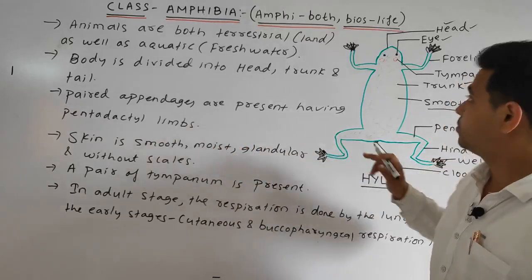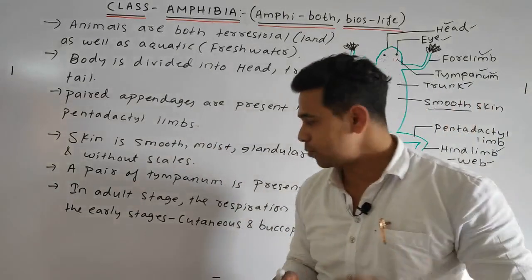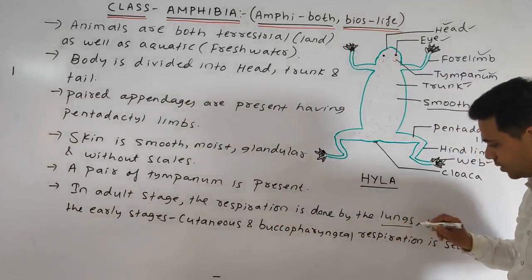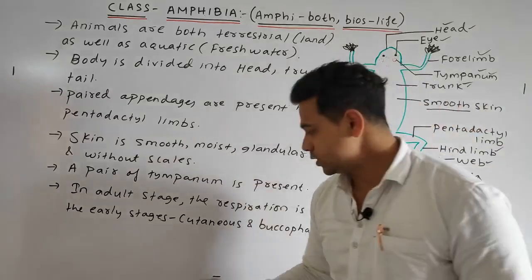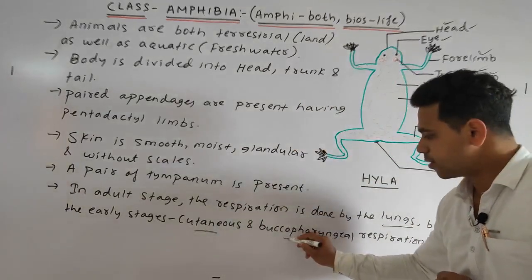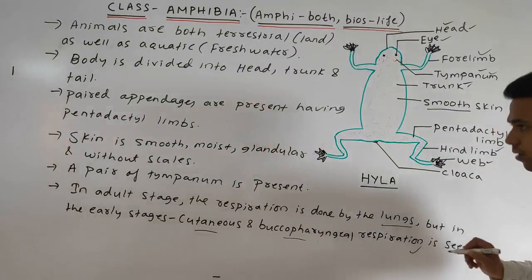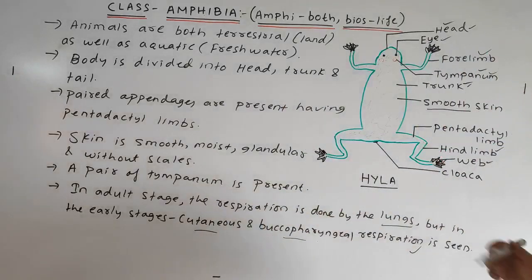A pair of tympanum is present, which helps for the purpose of hearing. In the adult stage, respiration is generally done by the lungs, meaning pulmonary respiration. But in the early stages, students, respiration is cutaneous, by means of the skin, and buccopharyngeal, through the buccal cavity and pharynx region. So these are some general points of the amphibia. Please note them down.